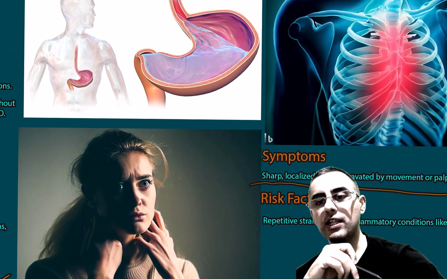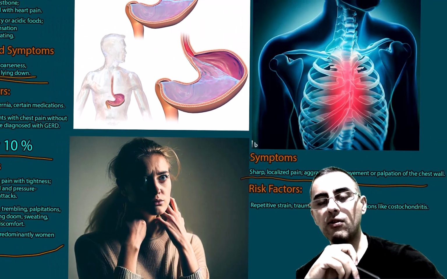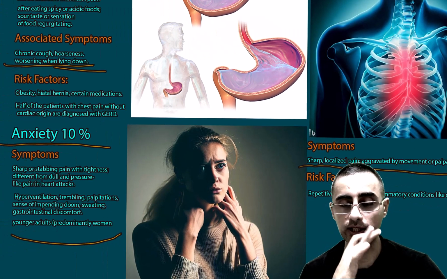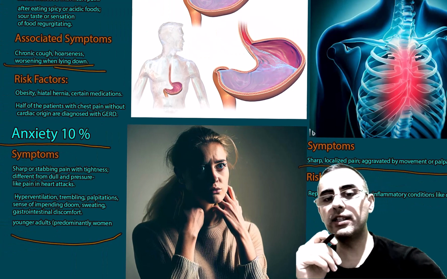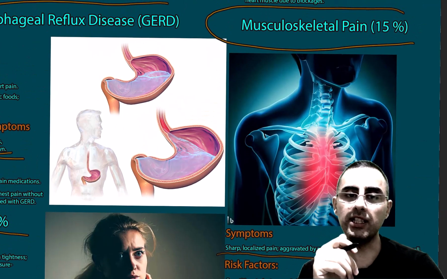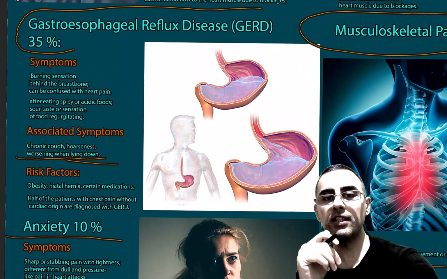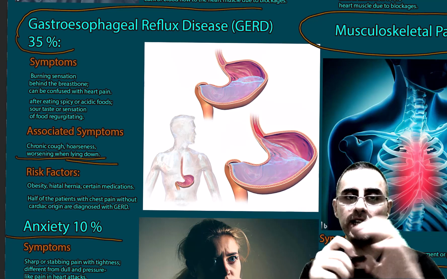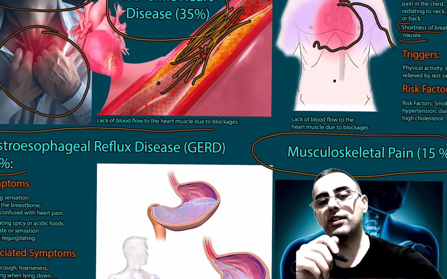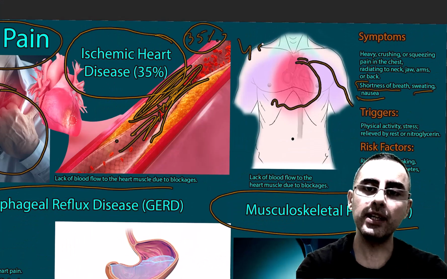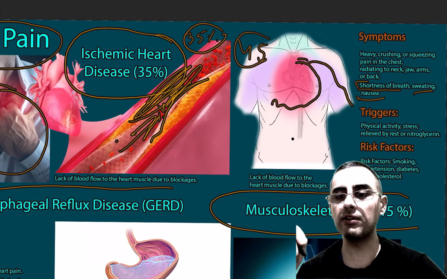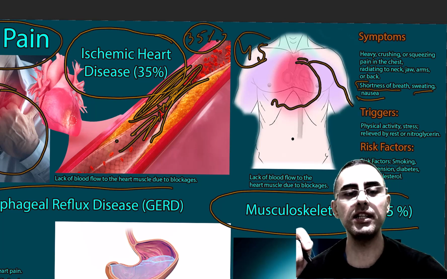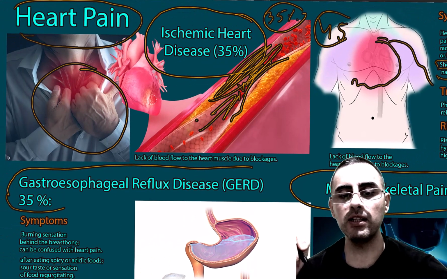So if a person is young and has no obesity, no overweight, and says that he or she has chest pain, usually it's anxiety or musculoskeletal pain. If a person is overweight but generally healthy, it's usually gastroesophageal reflux disease. If a person is after 45 and has a history of smoking, sedentary lifestyle, hypertension, diabetes, high cholesterol, it can be ischemic heart disease.